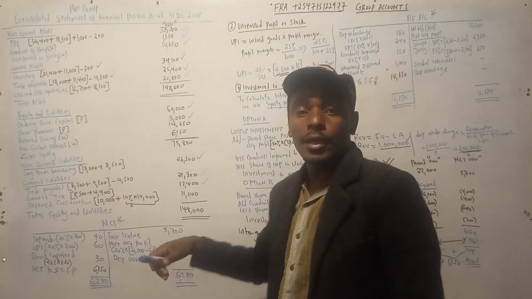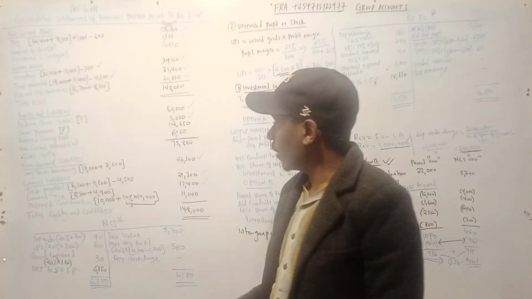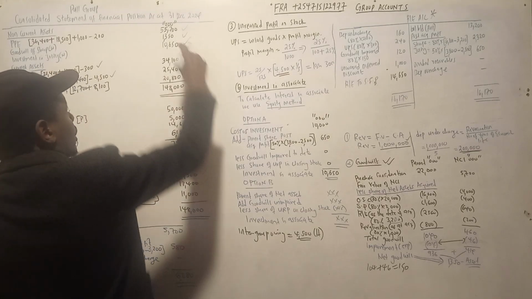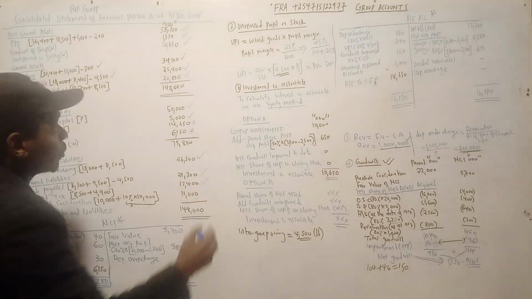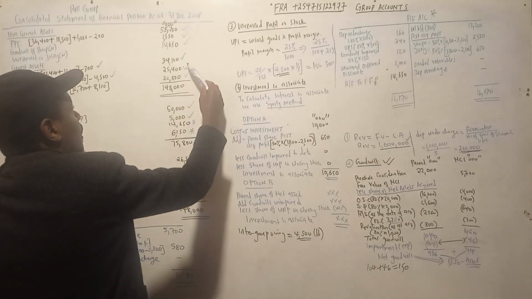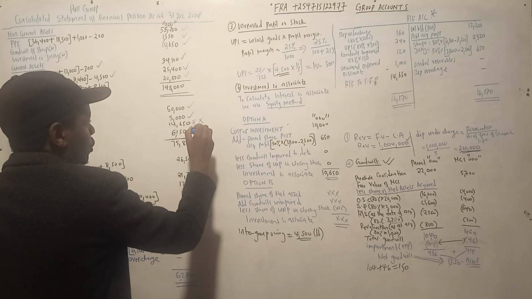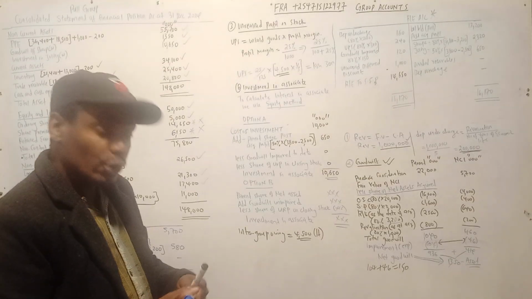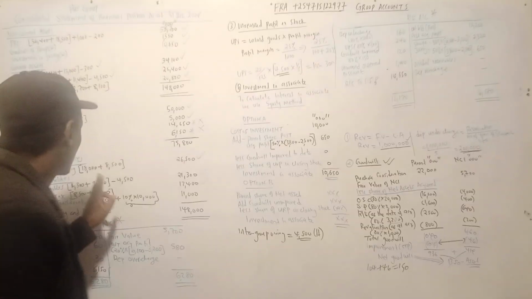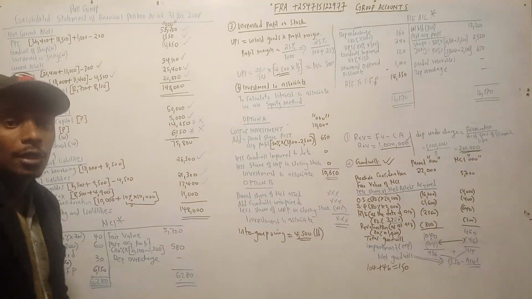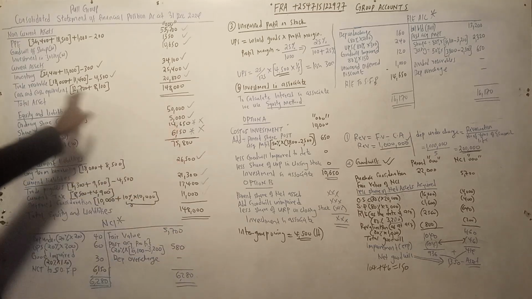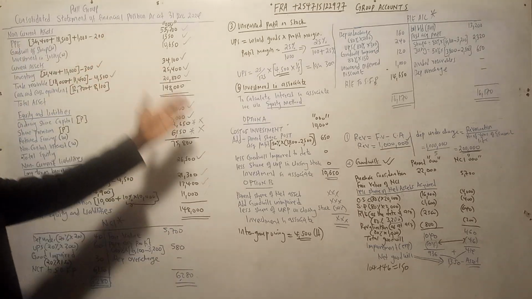Now, they usually pick any 12. So, even if this one is wrong, but the rest are correct, they will pick any 12. They will add 1, 2, 3, 4, 5, 6, 7, 8, and if this is wrong, for example, then 9, 10, 11, 12. They will pick any 12 that are correct. So make sure you start with the simplest. You make sure you scoop this simplest part of the question before you go to the complex, the NCI and the retained earnings. For goodwill and investment in associates, that one is simple.